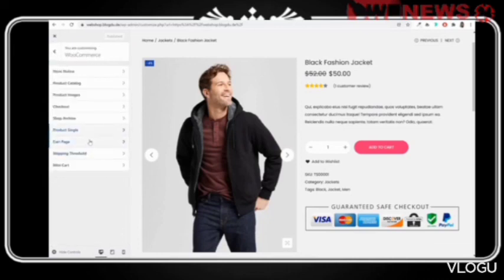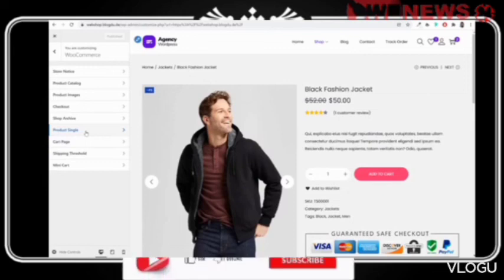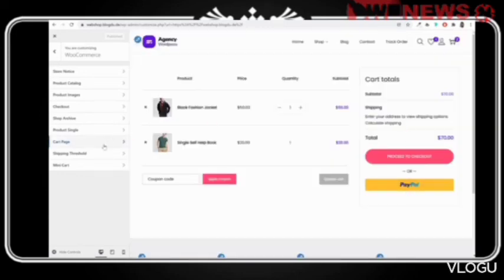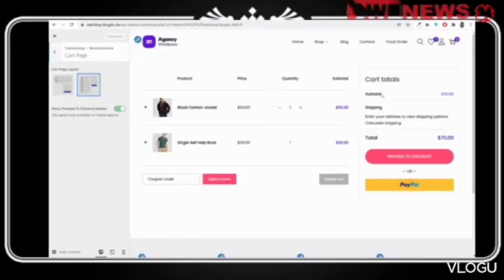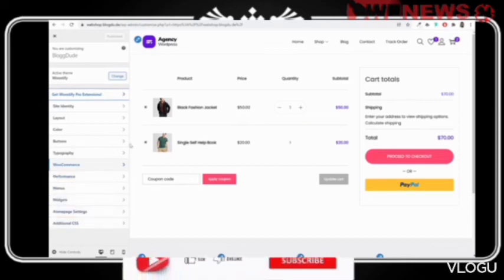Now actually there are many more options, but I want to cover this very quickly because the tutorial is already very lengthy. So that is the reason why I'm going very quickly. Cart page setup. So if you go to your cart page, let's see how it looks. So this is how it is looking. This is the style we are following. If you want 180-degree top and bottom, you can follow that style as well. Then performance and everything, I think everything is good now.